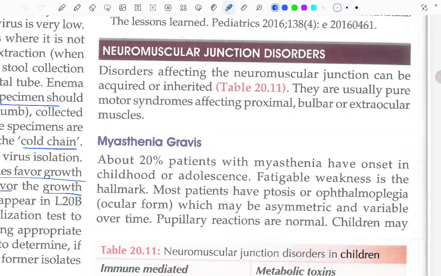About 20% of patients with myasthenia gravis have an onset in childhood or adolescence. Fatigable weakness is the hallmark. Most patients have ptosis or ophthalmoplegia, the ocular form, which may be asymmetric and variable over time.